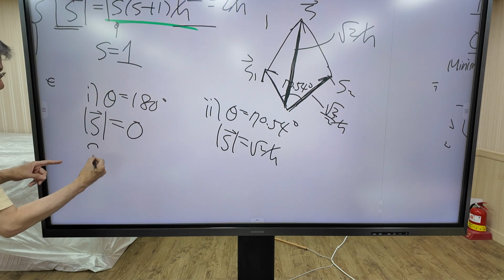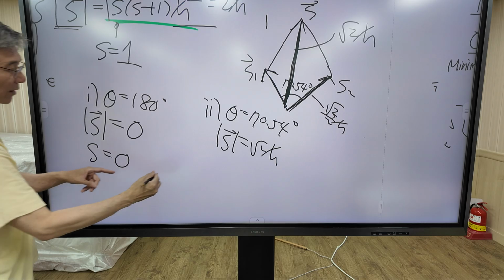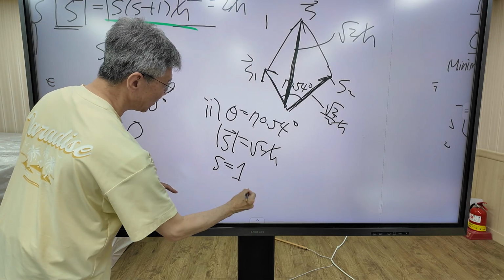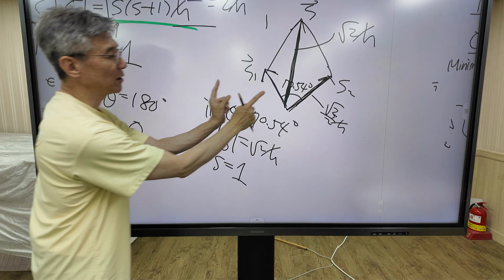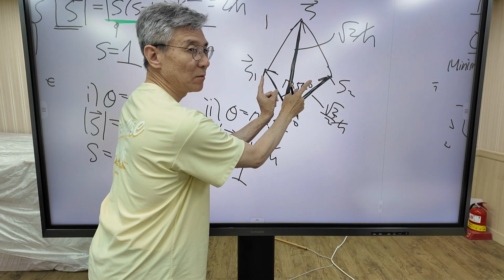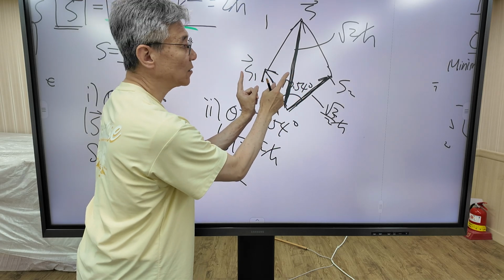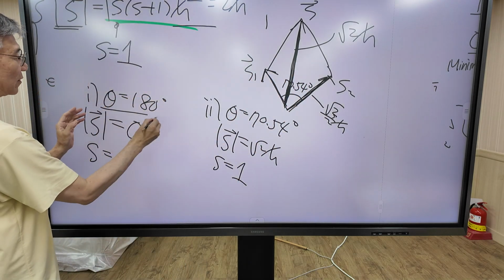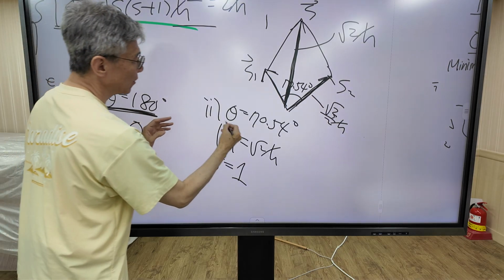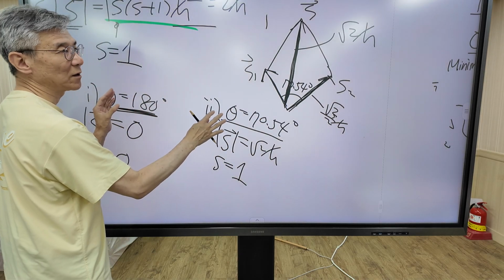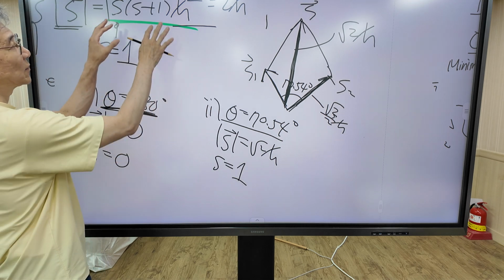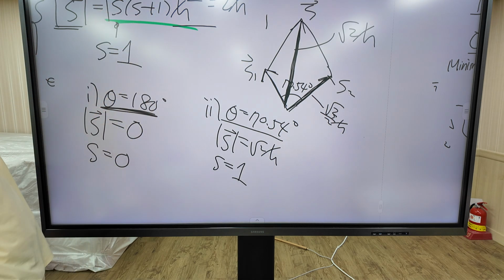In this case, quantum number s equals 0. In this case, quantum number s equals 1. This is our result. When two spins move, the angle between the two spin angular momenta is constrained to two values, 180 degrees or 70 degrees. This is the result from quantum mechanics because all the angular momentum must satisfy this equation.